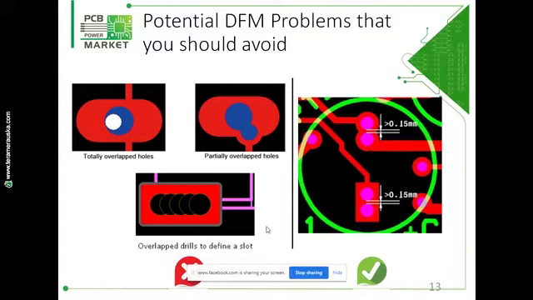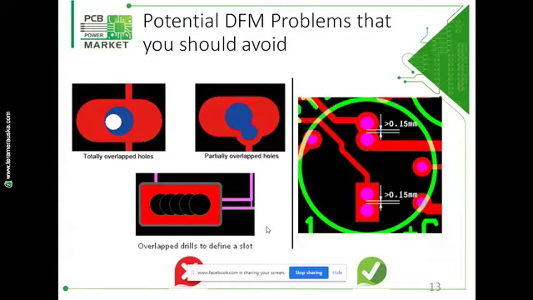Do not provide overlap drills, whether totally overlapped or partially overlapped. Overlap drills can cause broken drill bits, and the small piece of material left behind may cause voids in the plated holes.